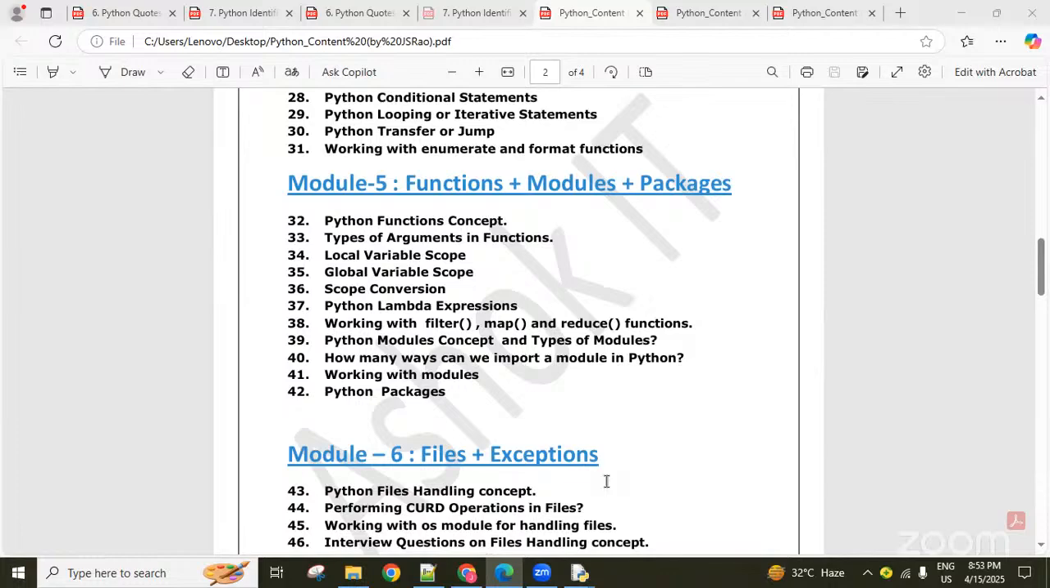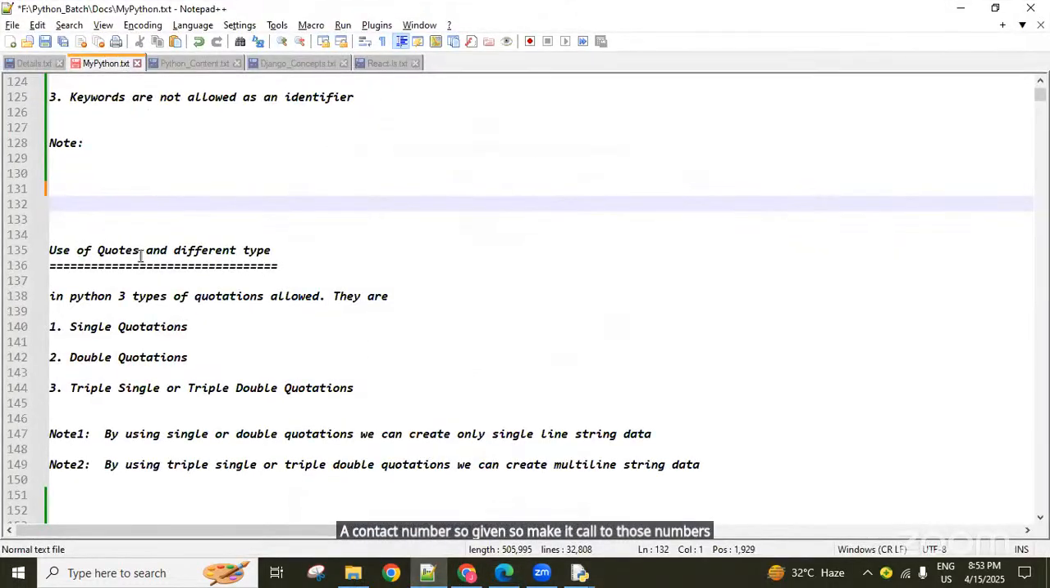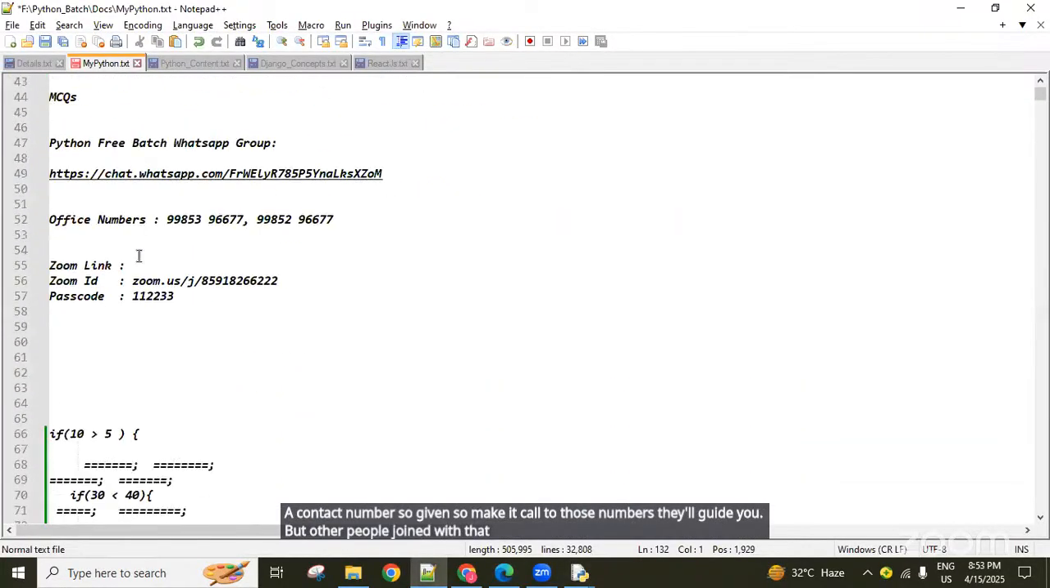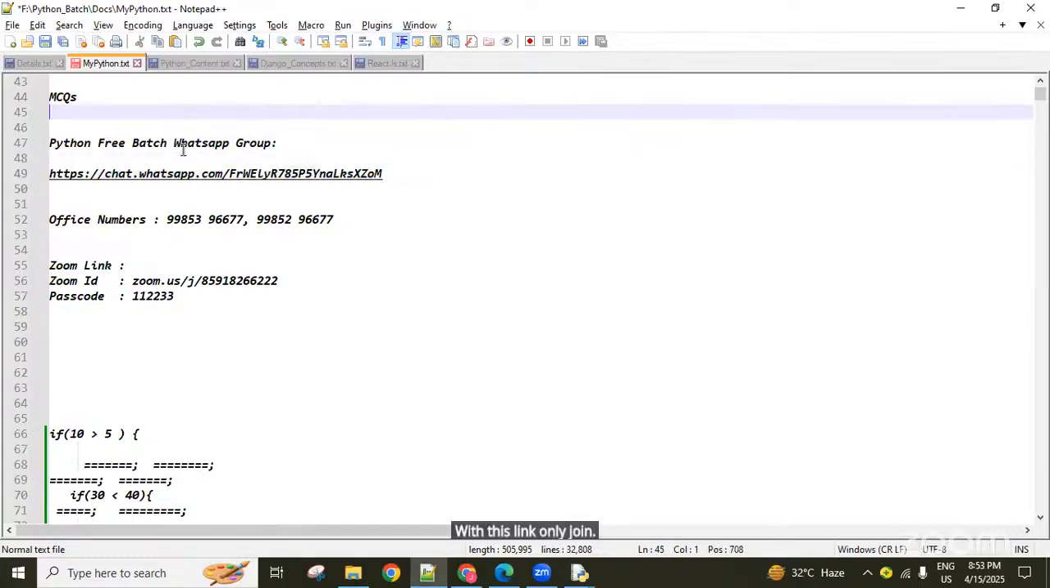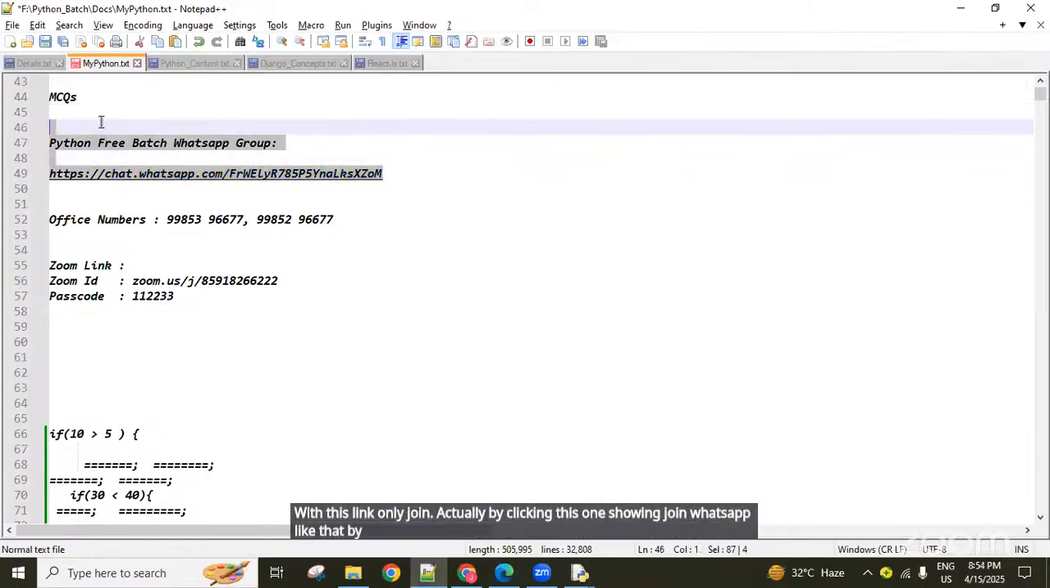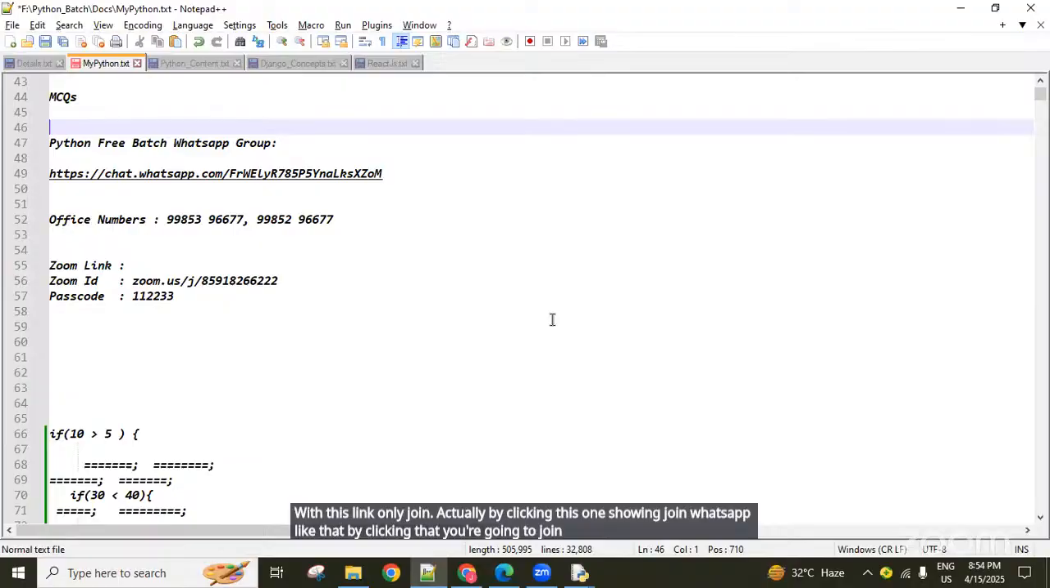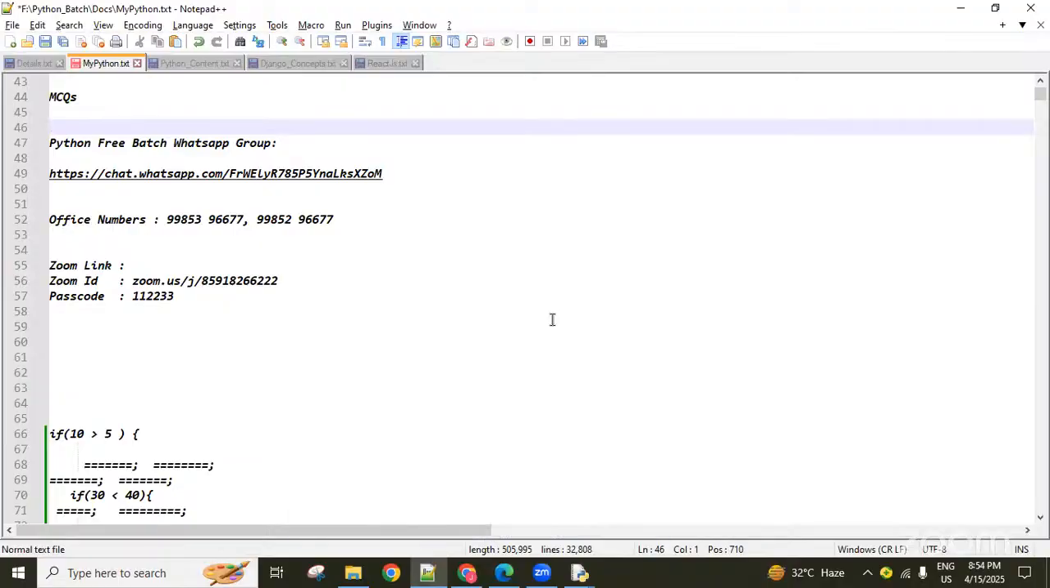I gave contact numbers, so make a call to those numbers. They'll guide you. Other people joined with those numbers only. Join with this link only. Actually, by clicking this, it shows join WhatsApp, and by clicking that you're going to join. Any other questions, guys?